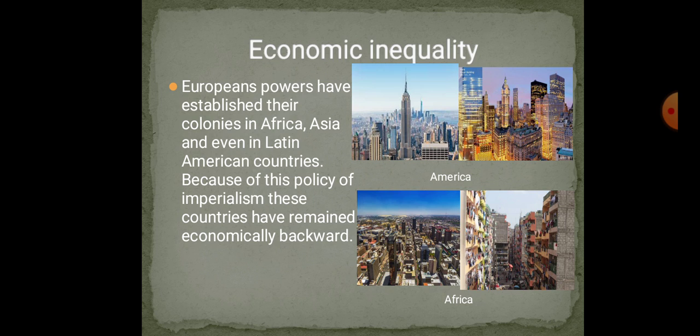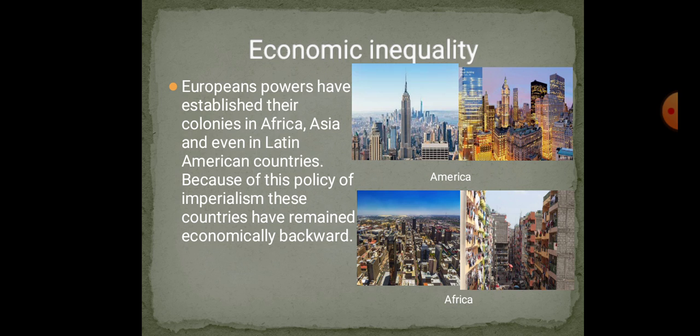The rich countries will look down upon the poor, underdeveloped countries. This is also one problem in the globe. European powers established their colonies in Africa, Asia, and even in Latin America. Because of this policy of imperialism, these countries have remained economically backward.